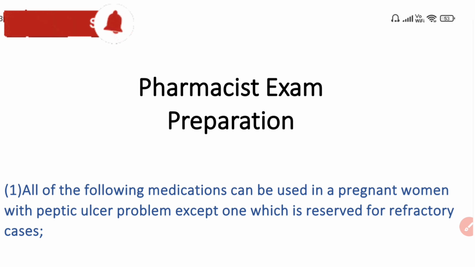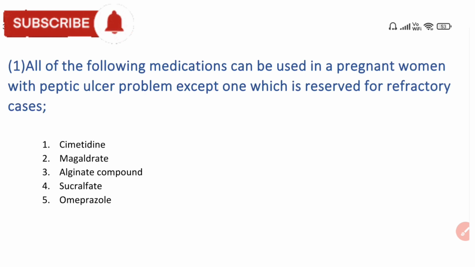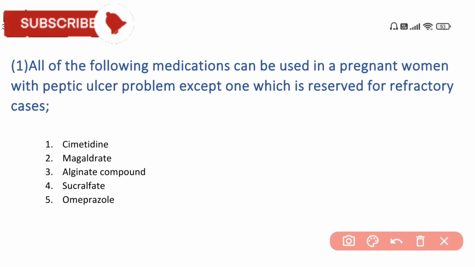So let's start from the first question. Our first question is: all of the following medications can be used in a pregnant woman with a peptic ulcer problem except one which is reserved for refractory cases. So the medicine which is not used in pregnant women with peptic ulcer is omeprazole.